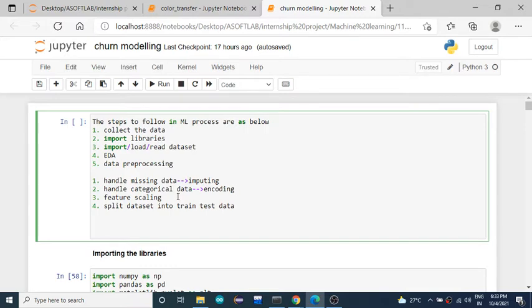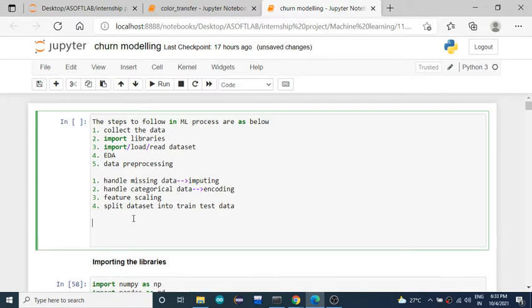Coming to splitting the data set into train and test data, this is the mandatory thing you need to follow. You have to split the entire data set into a training data set and a test data set, because the training data set is needed to train the model, and the test data set is needed to evaluate the model. It's not mandatory that these steps be in this order, but it is better to follow this order, so your work will become easier.